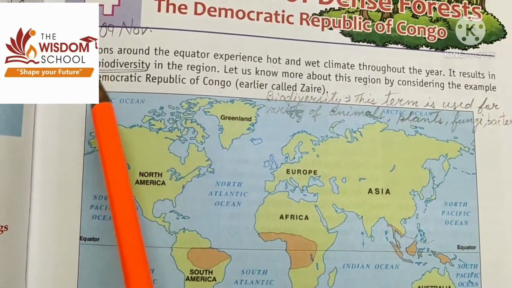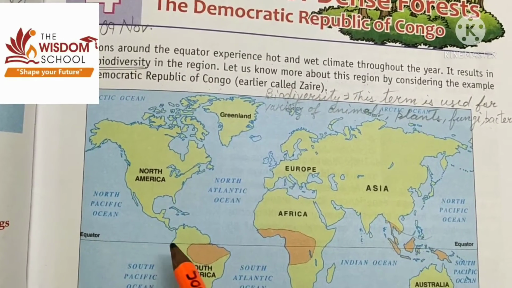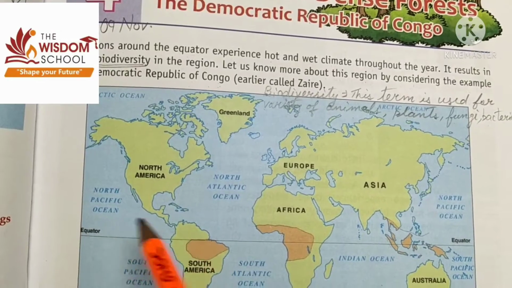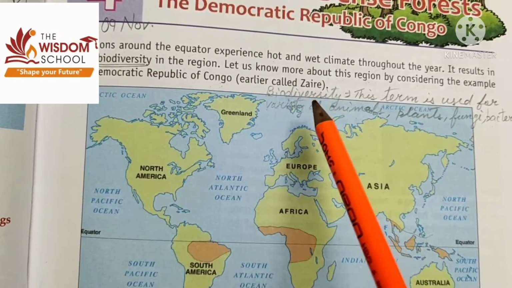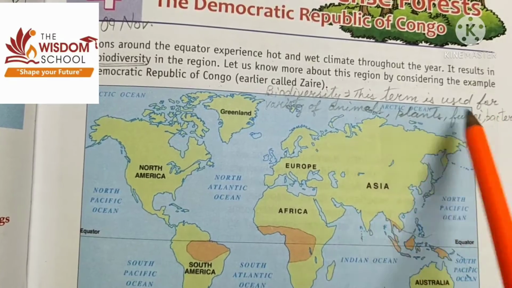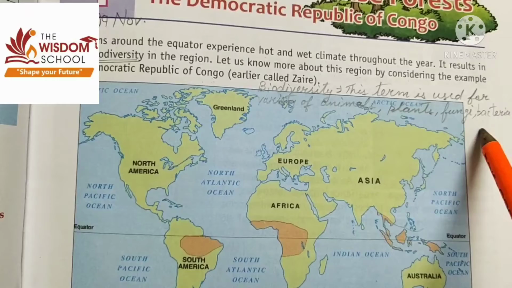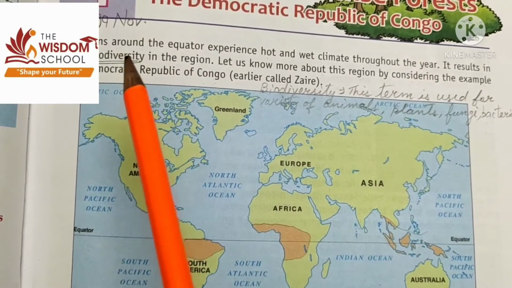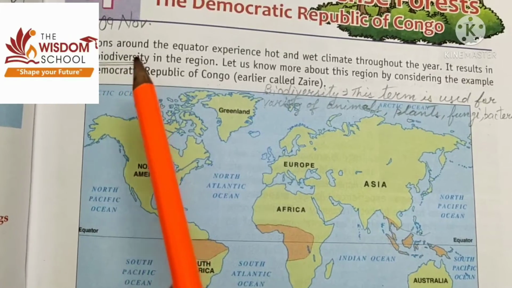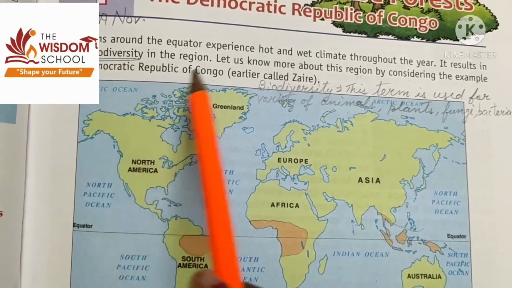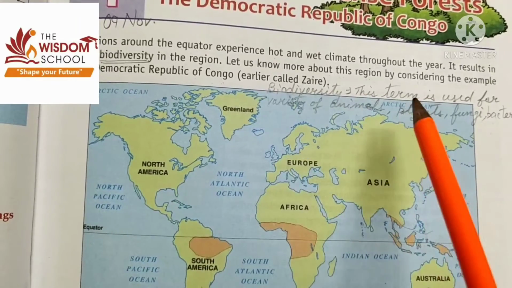It results in a great biodiversity in this region. What is biodiversity? Biodiversity is the term used for the variety of animals, plants, fungi and bacteria we can see in this particular region.